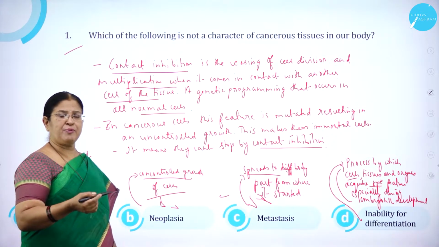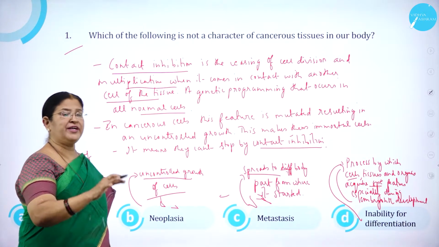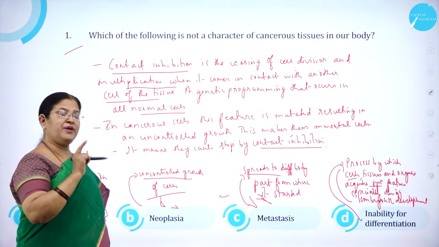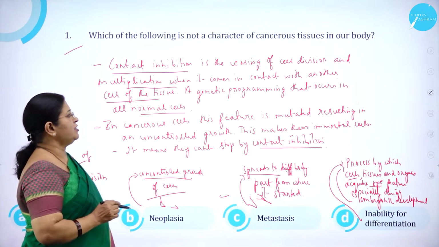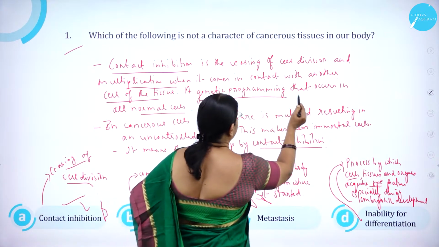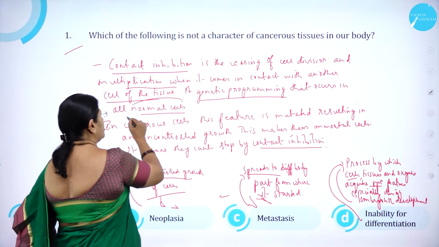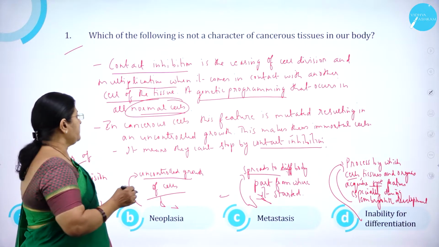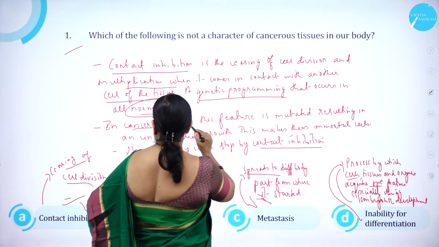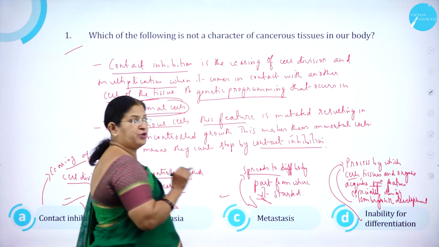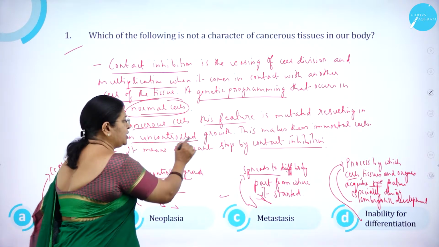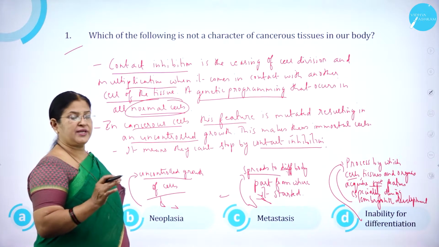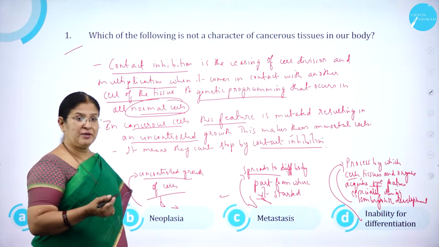So when new cells keep on adding, the neighboring cells will prevent the multiplication of cells. But that quality will not be found in the cancerous cells. You can call it a genetic programming that occurs in normal cells, which is not found in the cancerous cells. In cancerous cells, this feature is mutated, resulting in uncontrolled growth. So it will not inhibit the growth or the multiplication of cells, whereas the normal cells do that process.